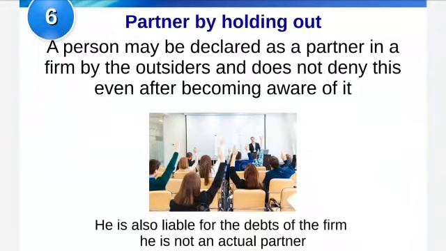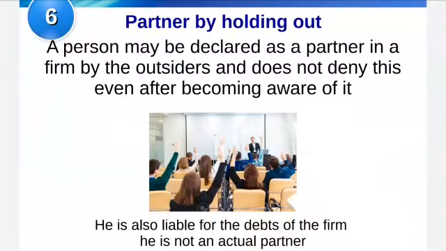If a partnership firm shows to the public a particular person as a partner, and that person does not deny it, although he is not a partner in reality. So what is the basic difference between partner by estoppel and holding out? In case of partner by estoppel,